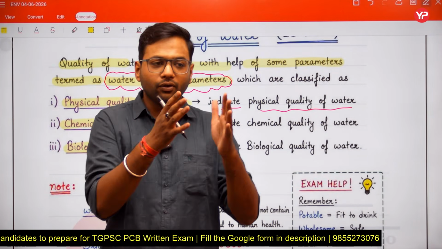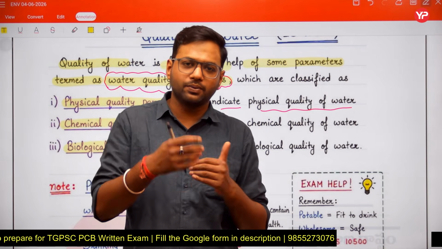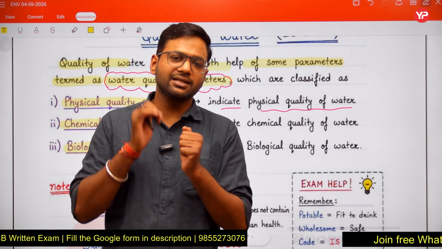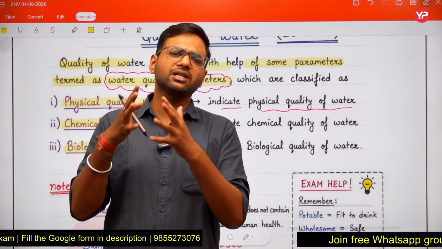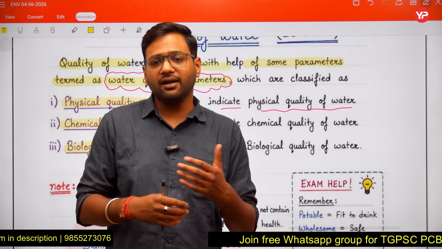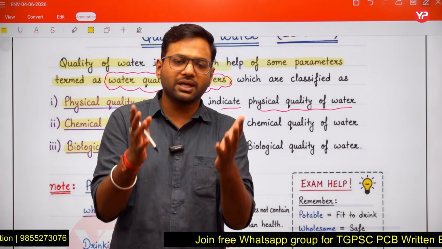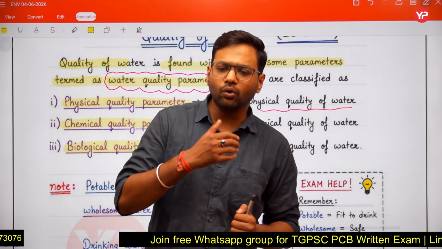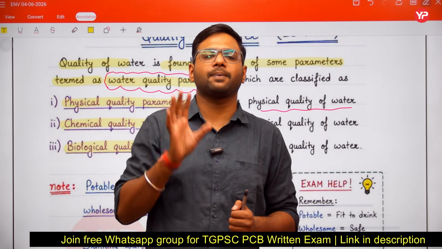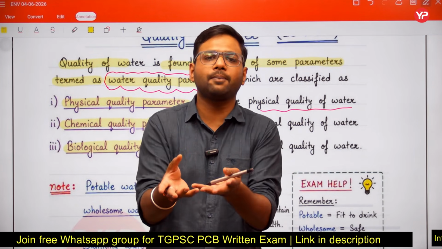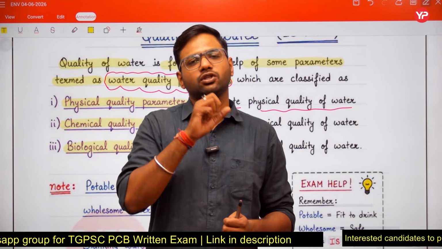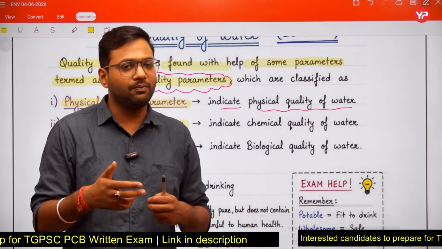the water. In our water sample, we are observing that no color is there, no odor is there, no taste is there, and no suspended solids are there. So can we consume that water? Maybe you are saying, sir, no taste is there, no color is there, no suspended particles are present, because we are not observing any particle. So can we consume that water? The answer will again be no.